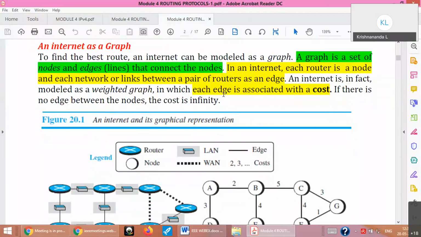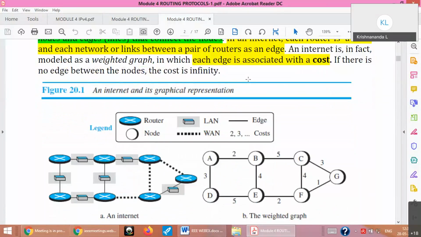Similarly, I can take the internet as an example of a graph. This is the actual internet, the graph of my network routers and all. But without showing the technical details, I can simply draw the right side one. You can see the graph as nodes, and nodes are connected through what are known as edges or links. So two nodes are connected by some transmission media, maybe wired or wireless, maybe a satellite link, maybe a coaxial link or optical fiber or whatever it is.